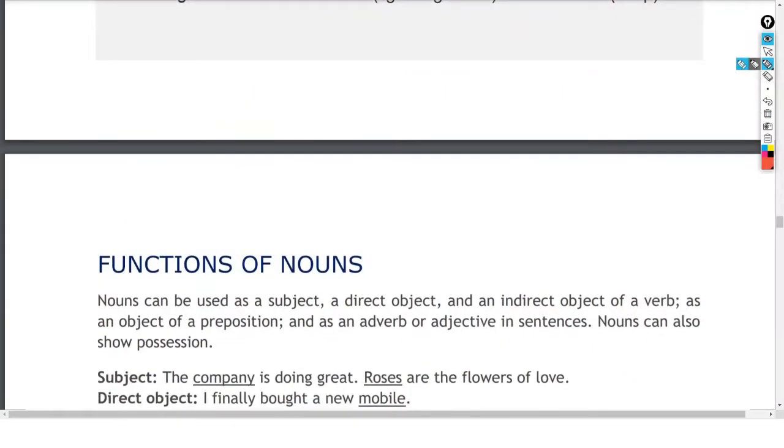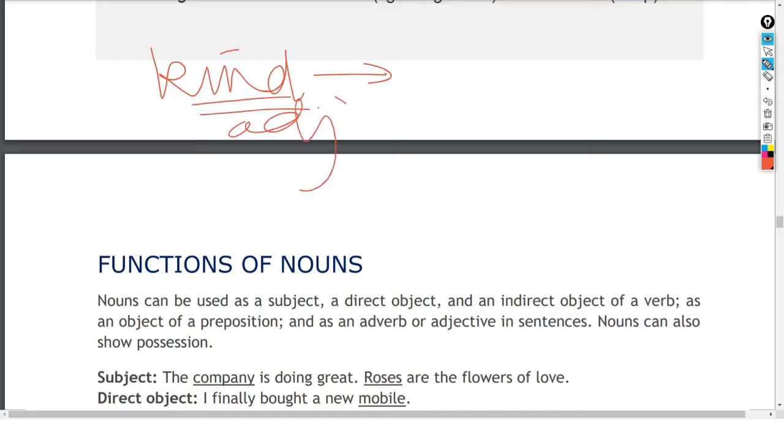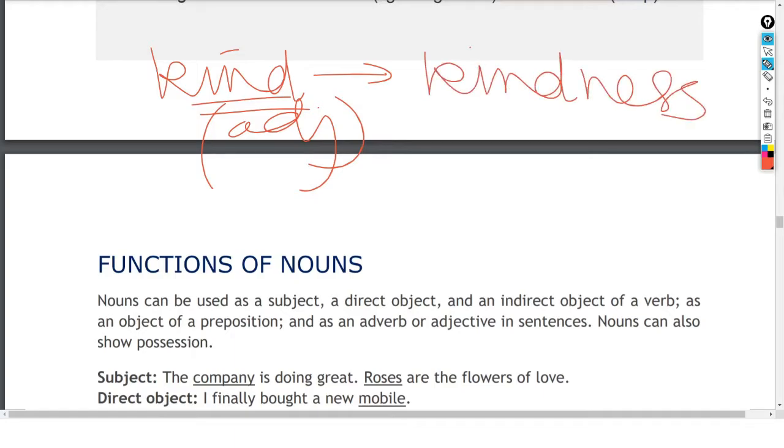So my dear children, I will now be talking about some of the signs by which you can identify the noun. What are the signs by which you can identify the noun? Suppose this word is kind. Okay, kind. What part of speech is it? This part of speech is adjective. And when you form the noun from there, it will be kindness. So what is added is ness, N-E-S-S.